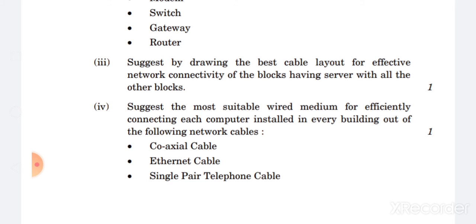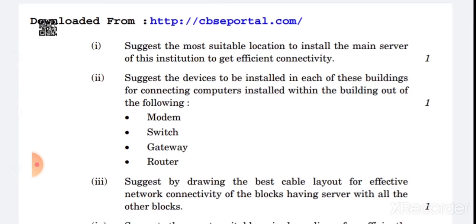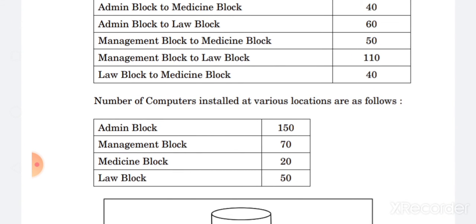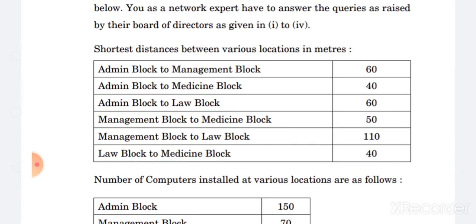The last question: suggest the most suitable wired medium for effectively connecting each computer installed in every building out of the following network cables. So which type of cable is suitable? The coaxial cable is the most suitable cable when we are implementing a LAN. As we can see, the distance is given in meters, so we are establishing a LAN here. So the coaxial cable is the most effective cable when we establish a LAN. So this is a simple question, and this type of question is asked in every examination.